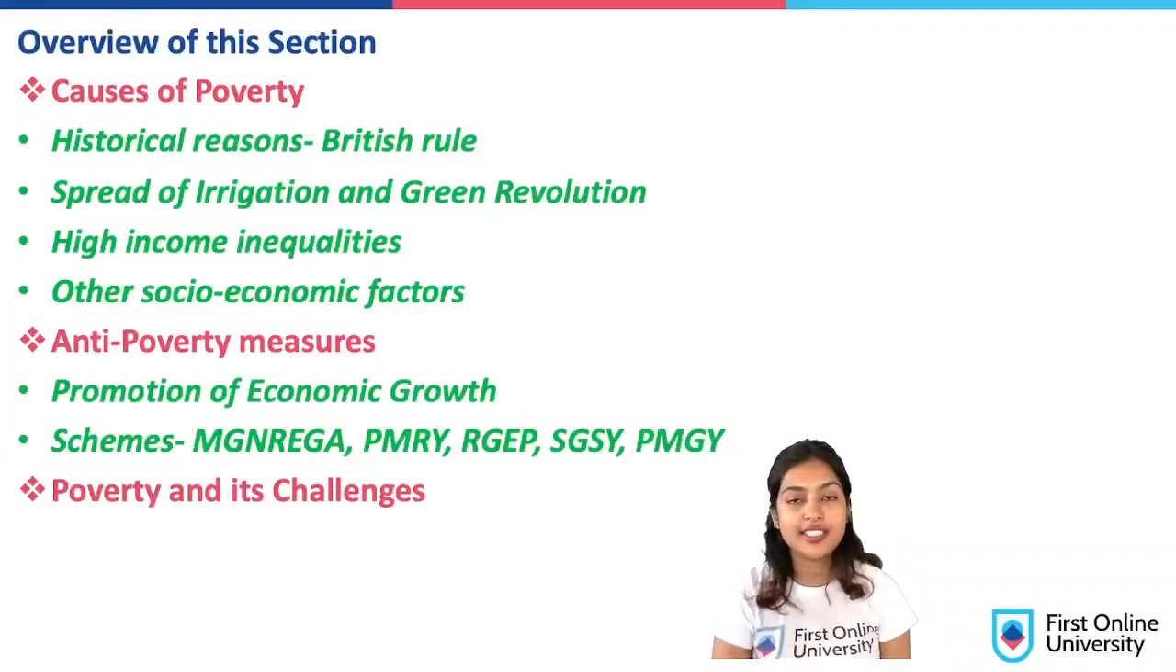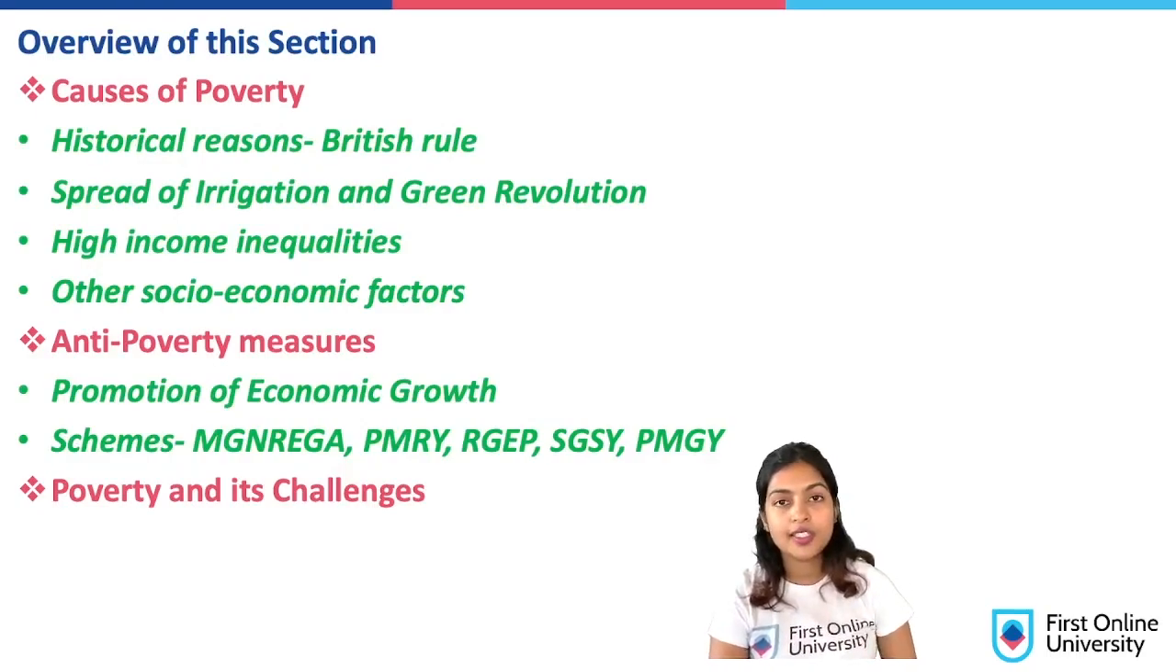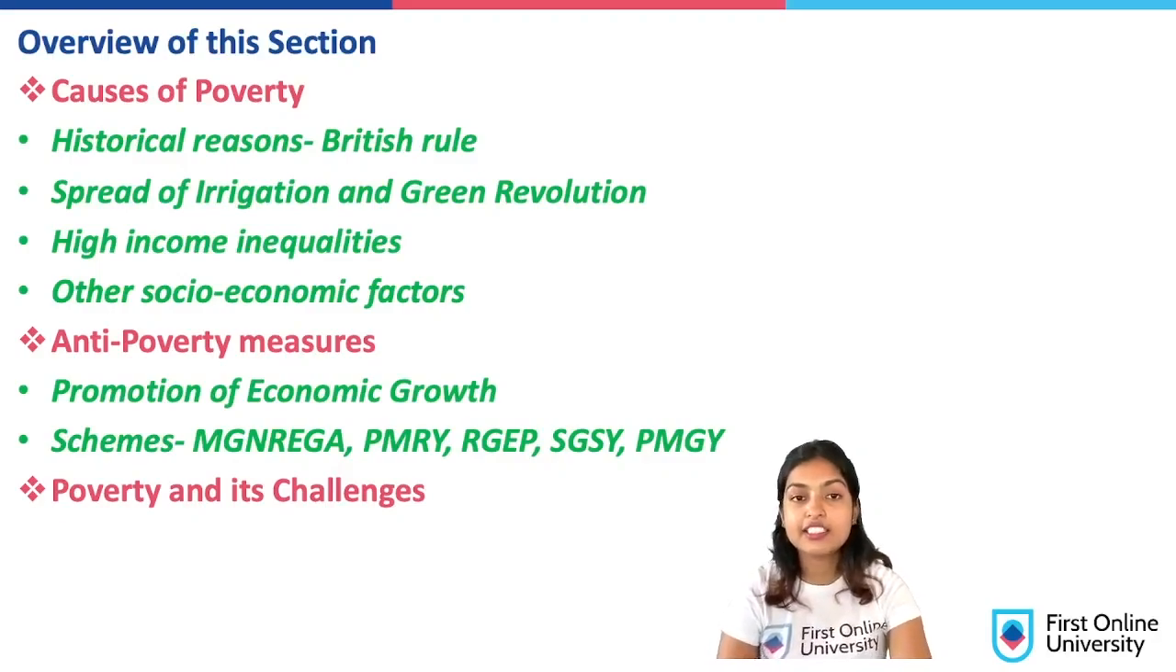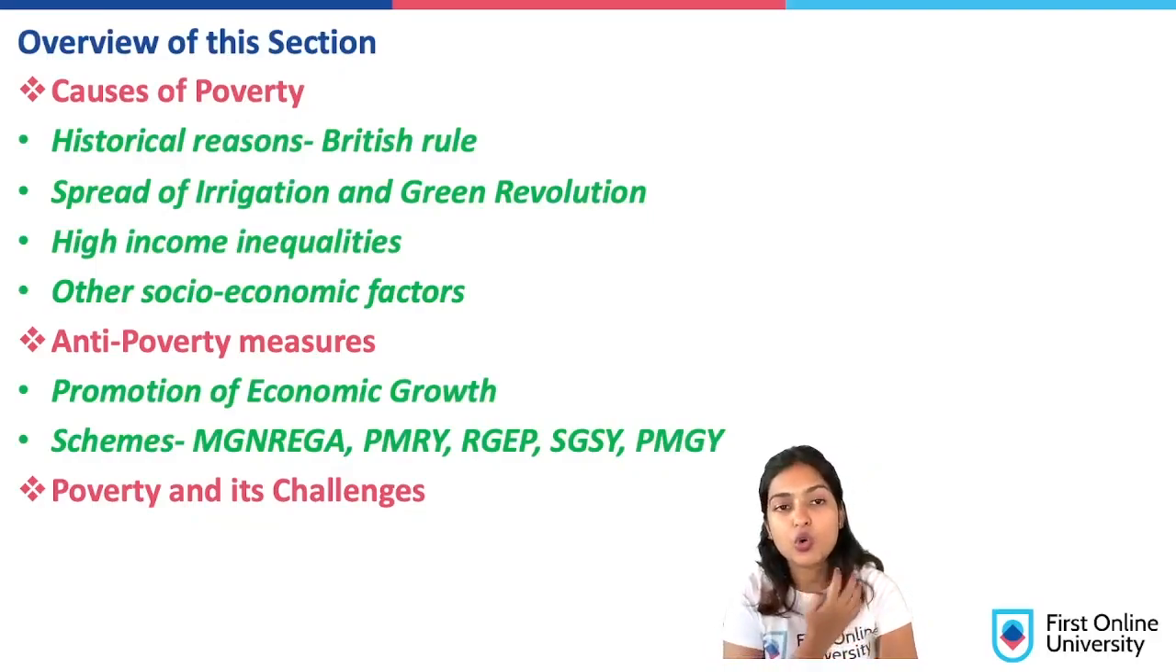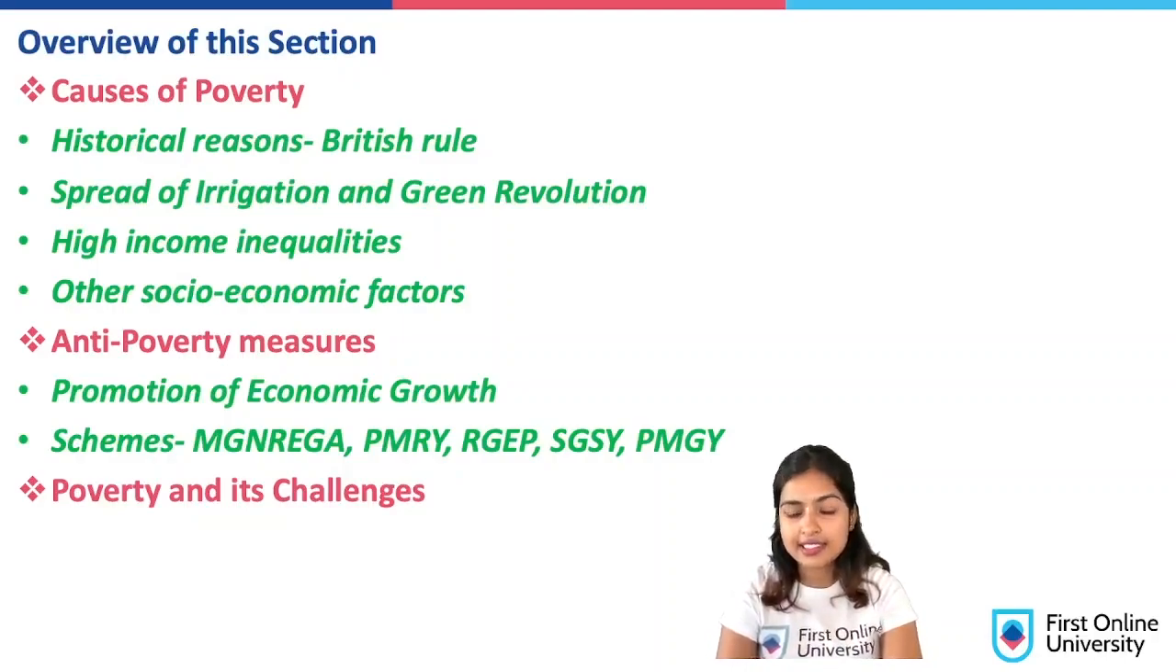Let's head on to the next section, which also happens to be the last section for this chapter. In this chapter, we will be seeing the different causes of poverty. What are those factors that bring about the whole case of poverty? First, you have the historical reasons, that is the British rule. When they started to rule, they exploited the different resources of India, they exploited the labor in India, they took away everything from India, and ultimately we were left with nothing, which led the people of India to automatically get into the scenario of poverty.